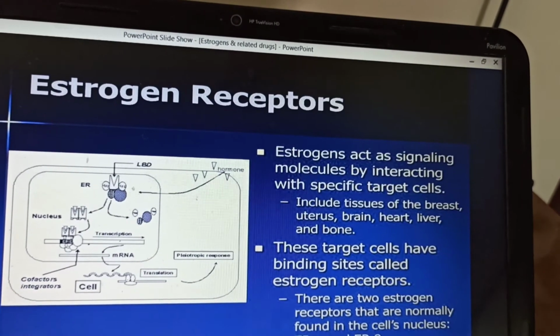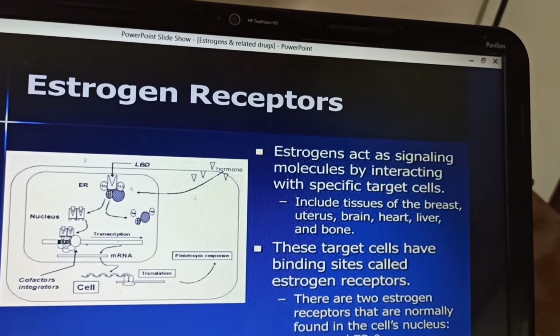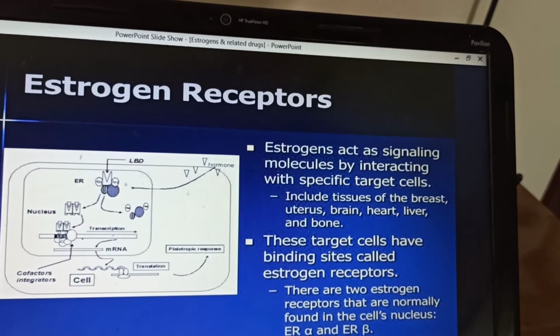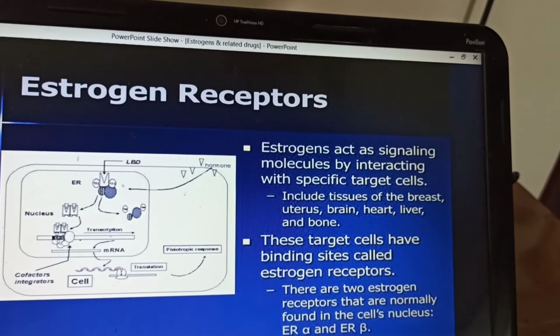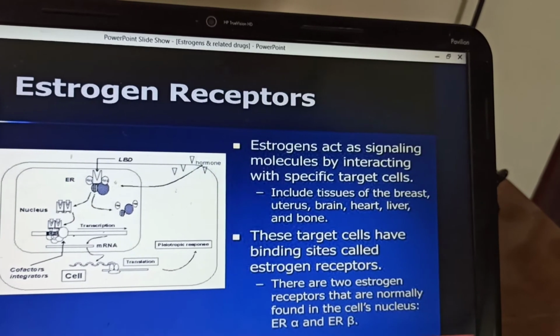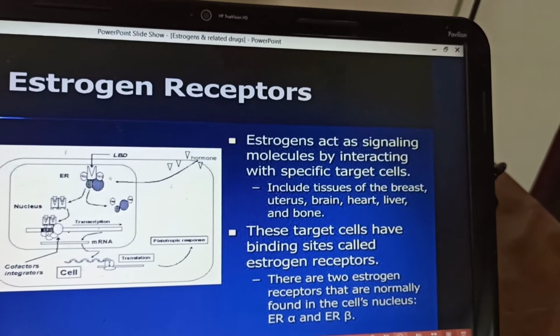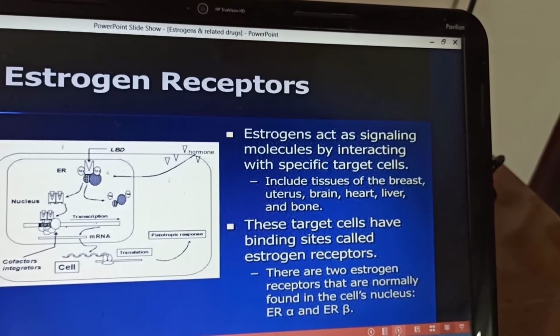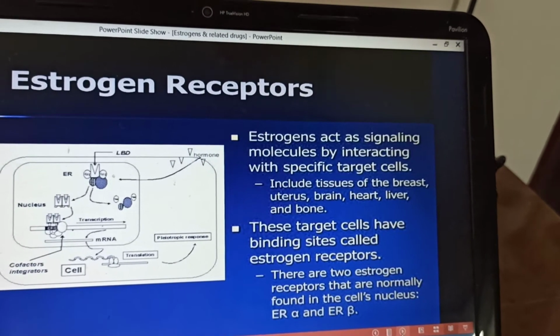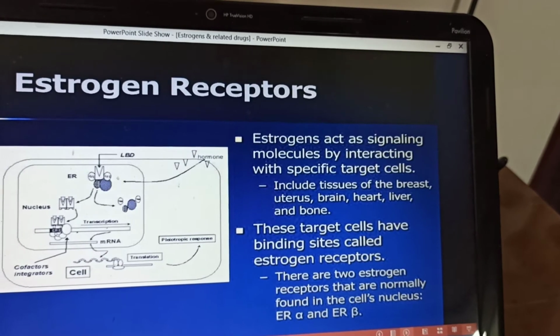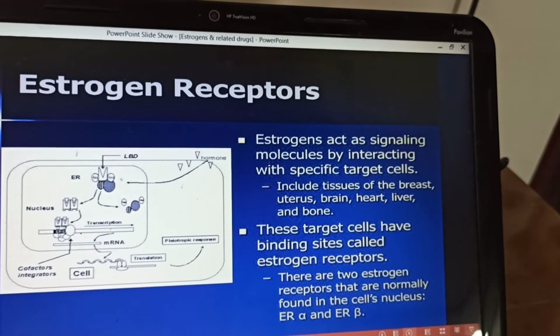So here you can see the estrogen receptors. Estrogen acts as a signaling molecule by interacting with the specific target cells, and these target cells include the tissues in the breast, uterus, brain, heart, liver and bones. The target cells contain the receptors, that is, a binding site for the estrogen, and there are two types of estrogen receptor, alpha and beta.